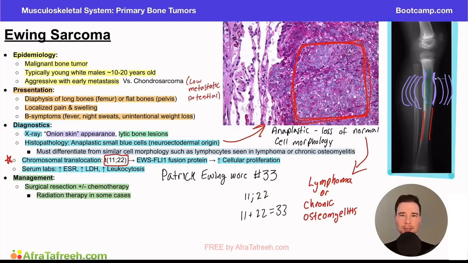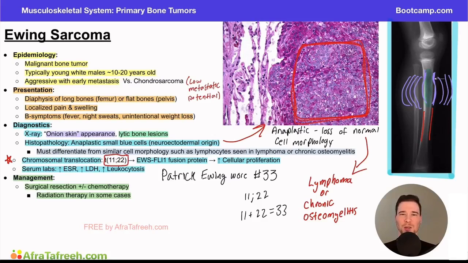So a classic way they can test this pathology on an exam question includes asking you something along the lines of, a 13-year-old boy presents to the pediatric clinic with 1 week of worsening pain and swelling below his left knee. He denies any recent trauma to the area or falls. Patient reports he feels well overall, but has had intermittent night sweats over the past couple of weeks. Vital signs are within normal limits for this patient. The physician orders a radiograph, which shows slight elevation of the proximal tibial periosteum. The question could then ask which of the following chromosomal translocations is most likely in this patient.